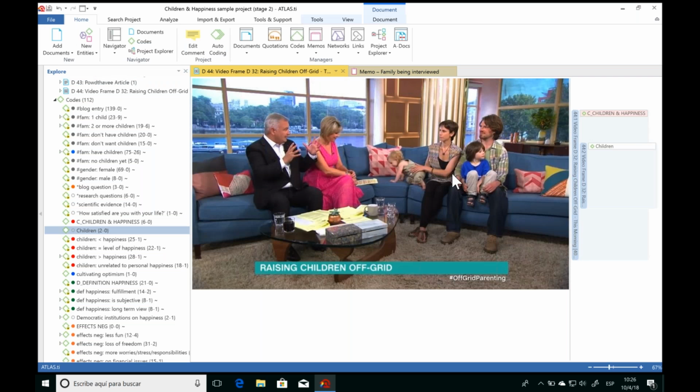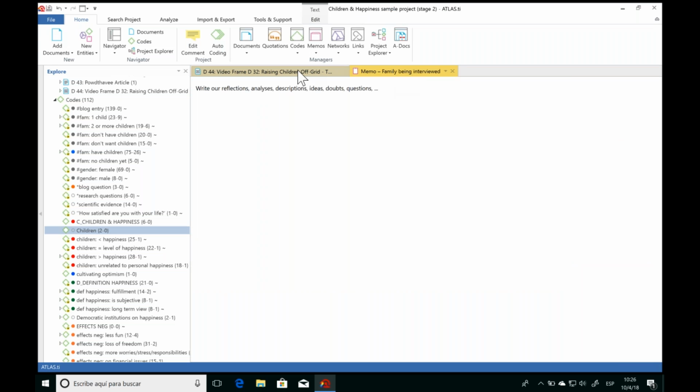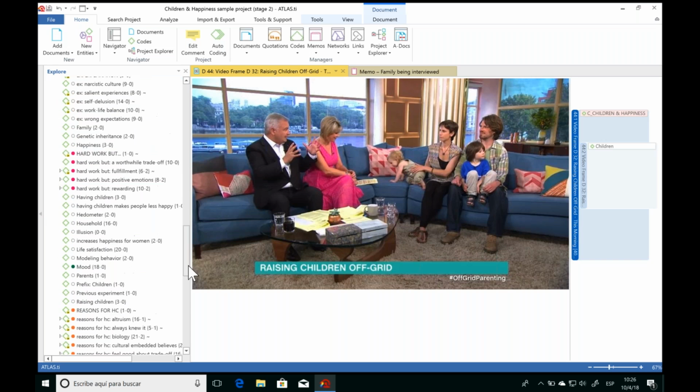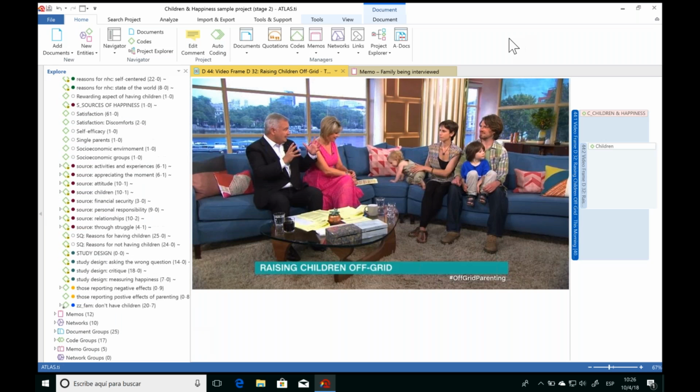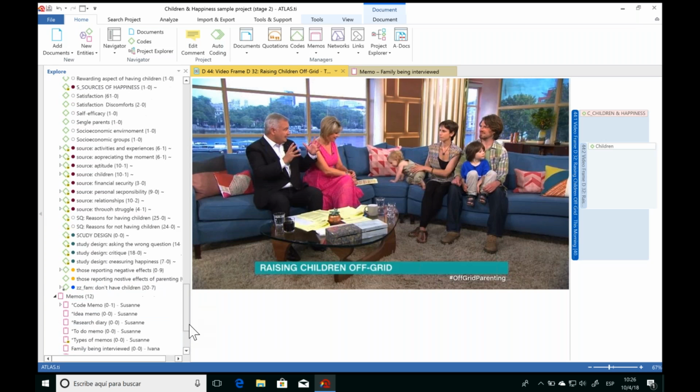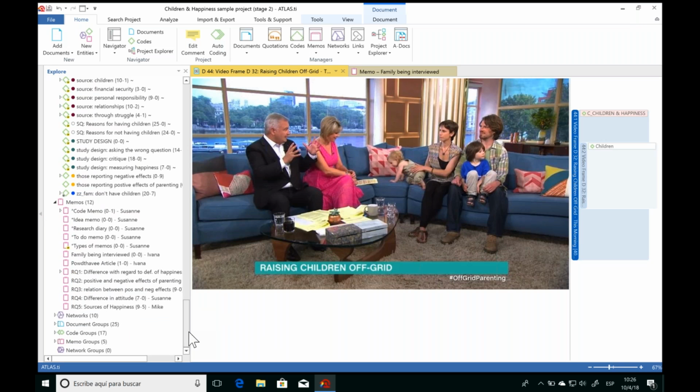But now going back to the image that we're analyzing, it was this quotation here, this piece of data, that inspired this memo. And it's exactly this quotation I'm talking about in the memo. And I want to make sure that I remember that. Well, just as we link codes to our quotations, we can also link memos to our quotations. And this is a really great feature for any qualitative analysis, because that way we can go about elaborating our analyses and at the same time associating the pieces of data and empirical evidence that are supporting our analysis.